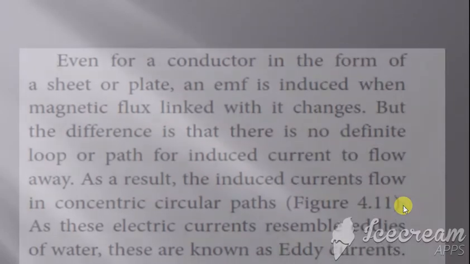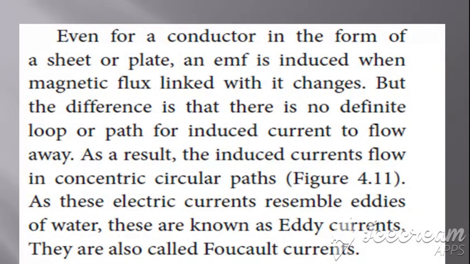Even for a conductor in the form of a sheet or plate, an EMF is induced. When will it be induced? When the magnetic flux linked with it changes. So first there is a magnetic flux change, then eddy current is produced, and we will have an EMF.